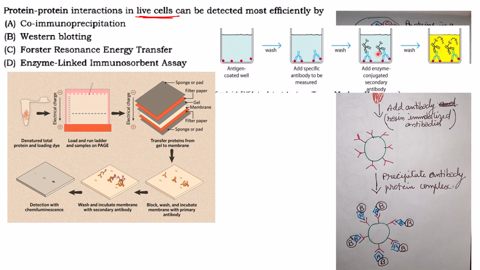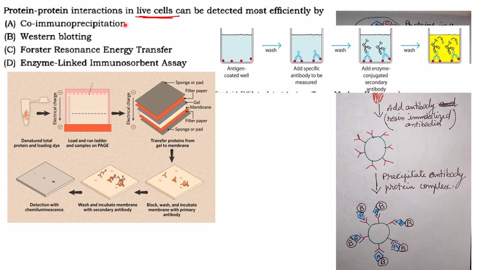After that you add the secondary antibody which will bind to the primary antibody, and it will have an enzyme bound to it, and you add the substrate for the enzyme, you get a colored solution, and the intensity of the color will be directly proportional to the concentration of antibody present in the specimen. So that is enzyme linked immunosorbent assay. It also doesn't tell anything regarding protein-protein interaction.